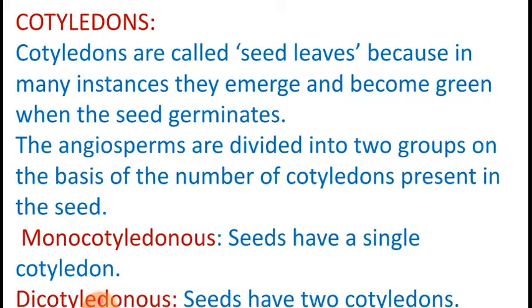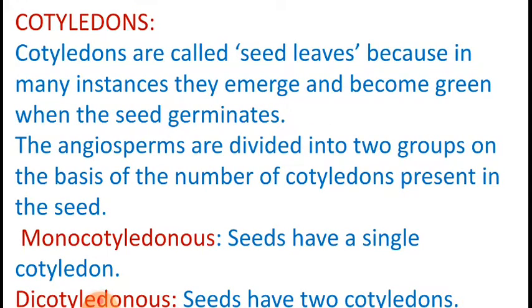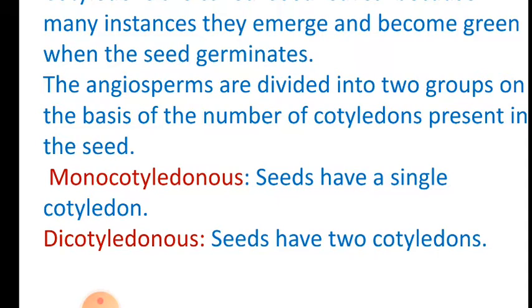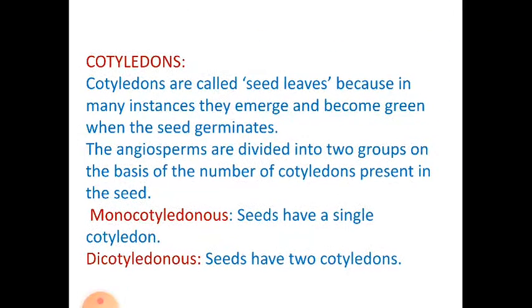The angiosperms are divided into two groups on the basis of number of cotyledons present in the seed. Mono means one or single. So the seeds that have a single cotyledon are termed as monocotyledonous plants, and the seeds that have two cotyledons, di means two, so they are termed as dicotyledonous plants.